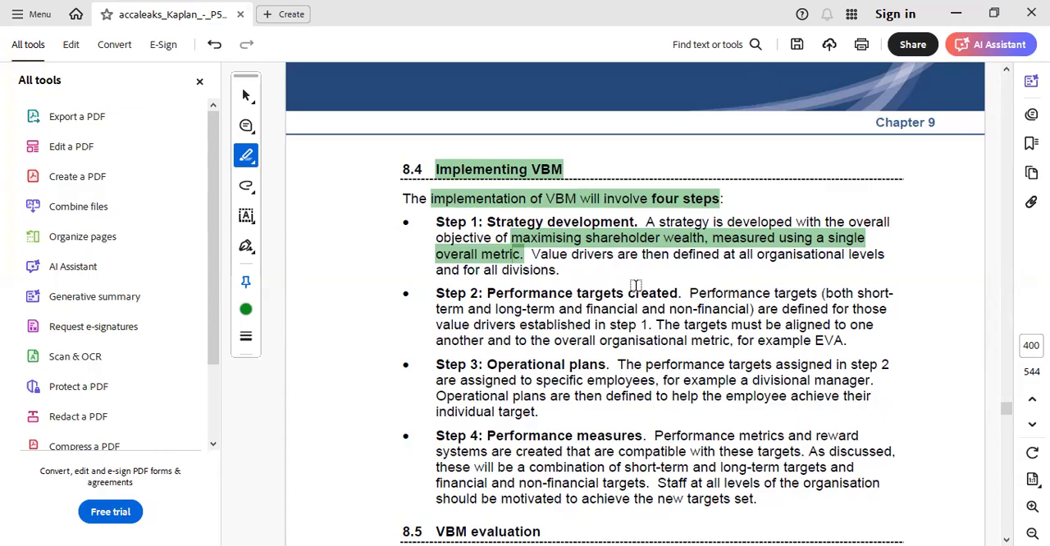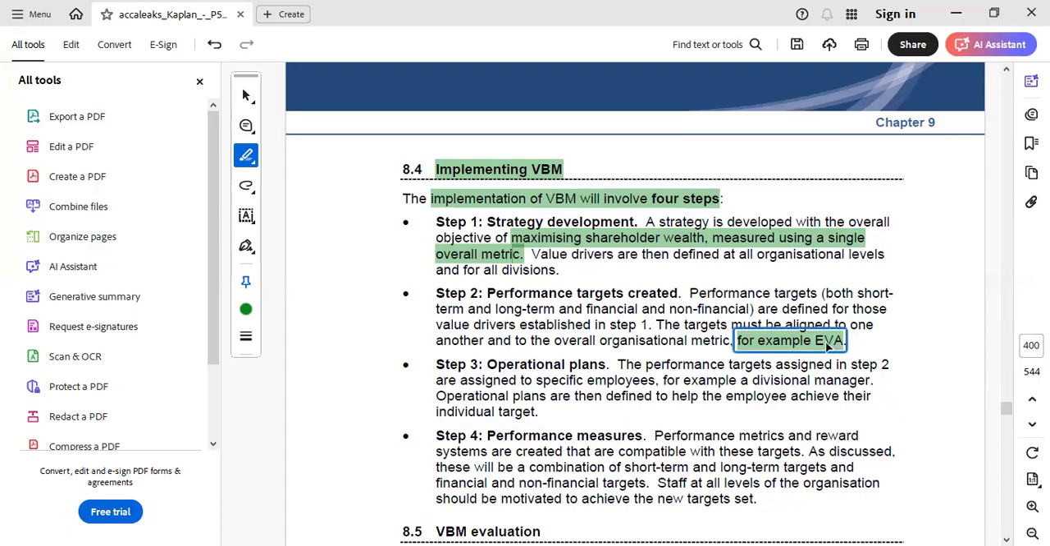So thereby the step one is strategy development. Step two is performance targets related. Again, step two mainly focuses on using the performance targets, for example, EVA. In step one, we said that the board of directors discussed that their aim is to maximize their shareholders' wealth. Now in step two, they are focusing on the aspects that would help in achieving this goal.